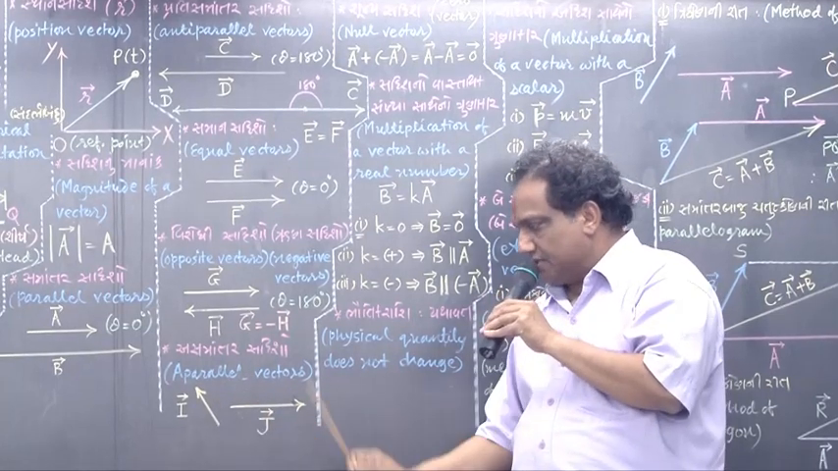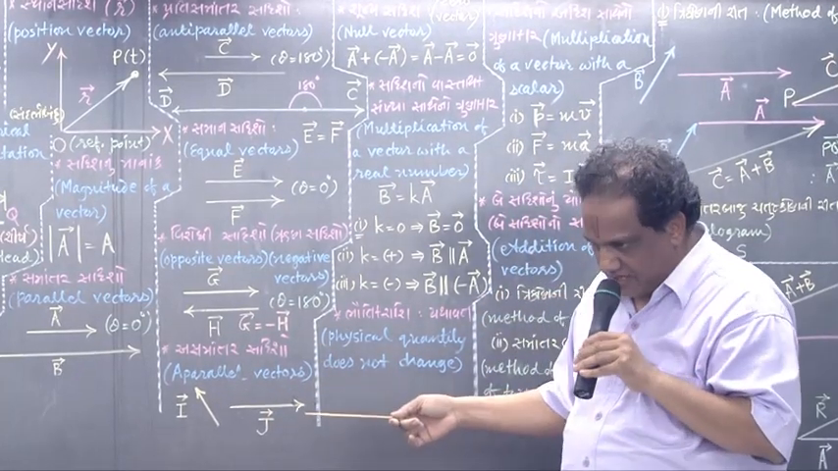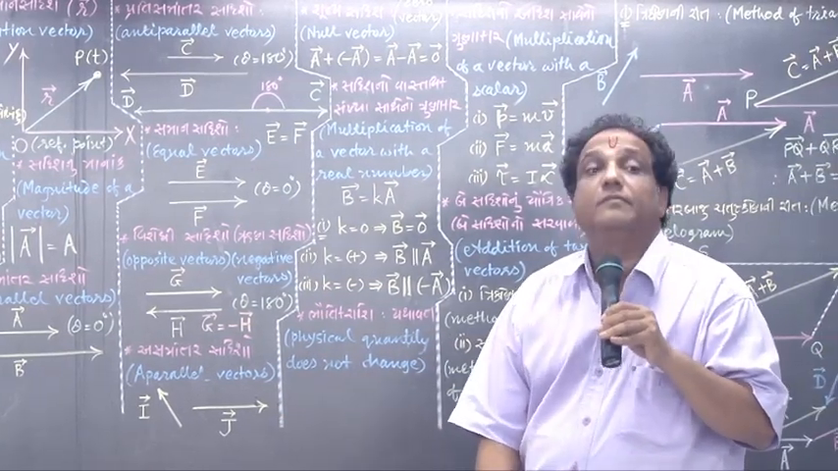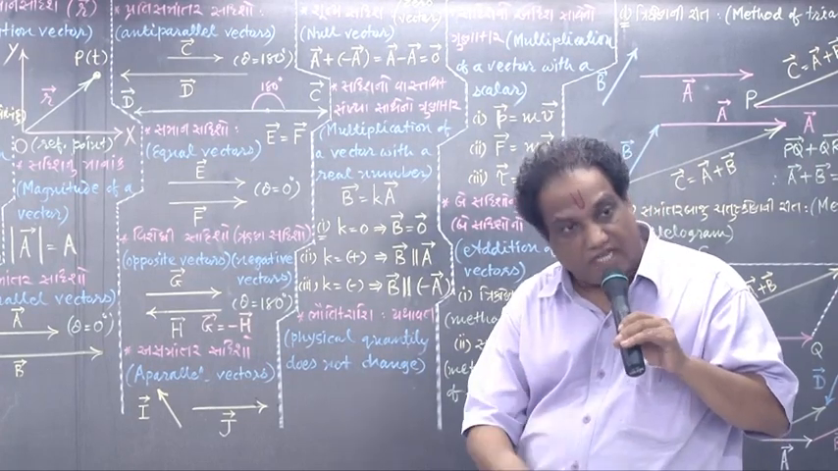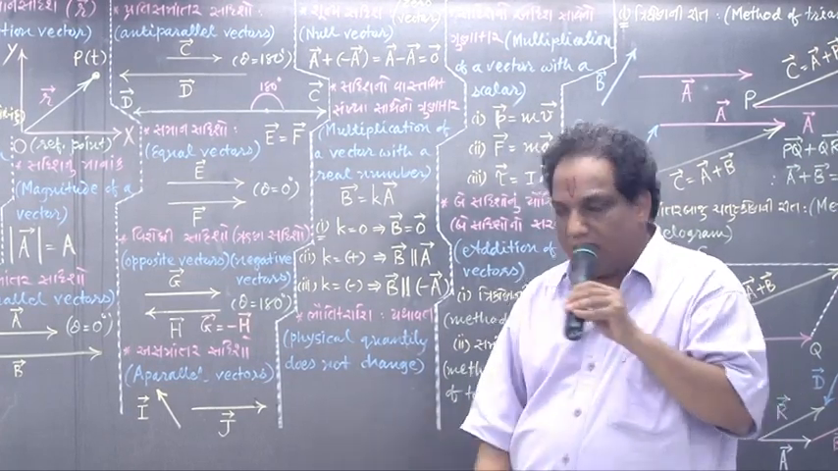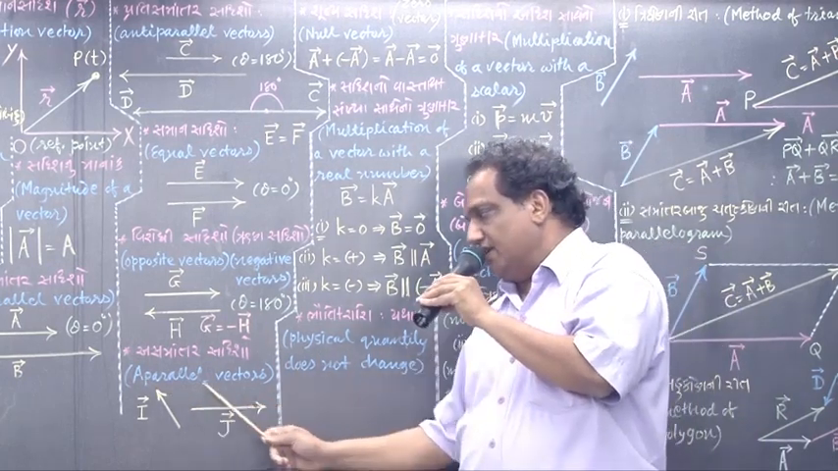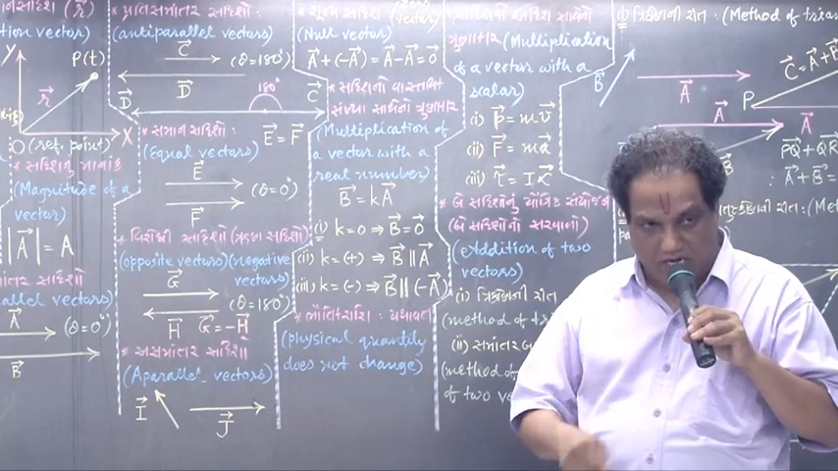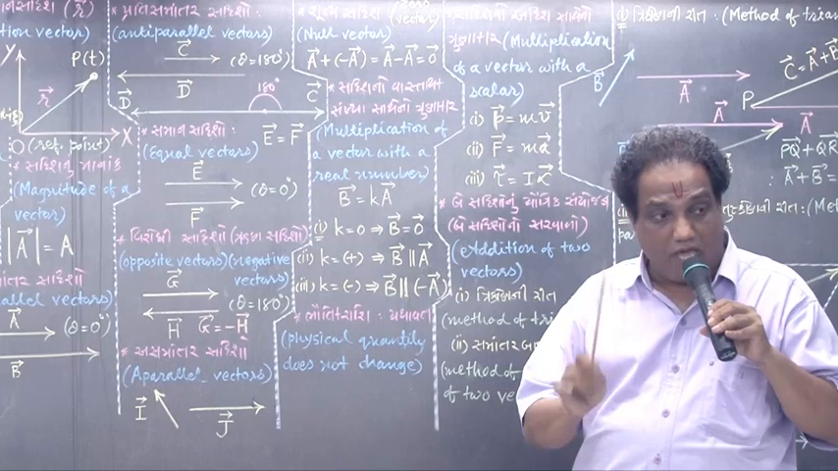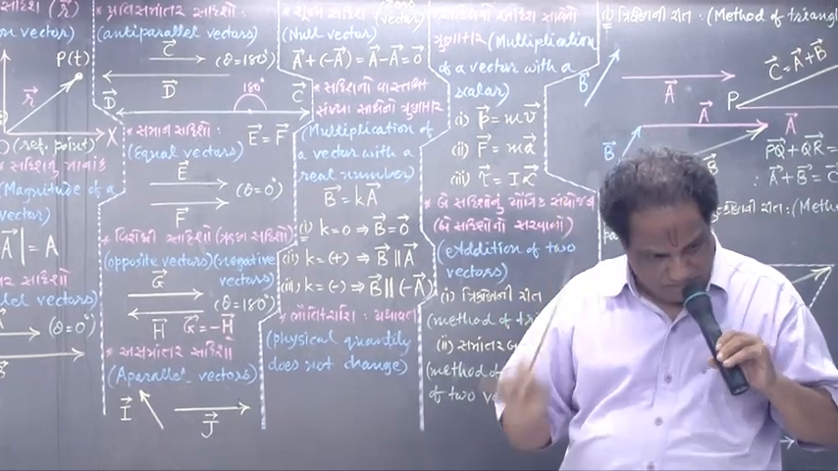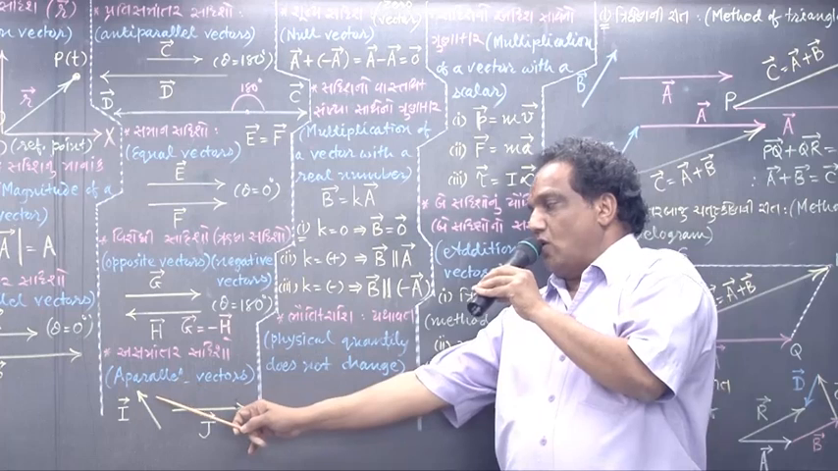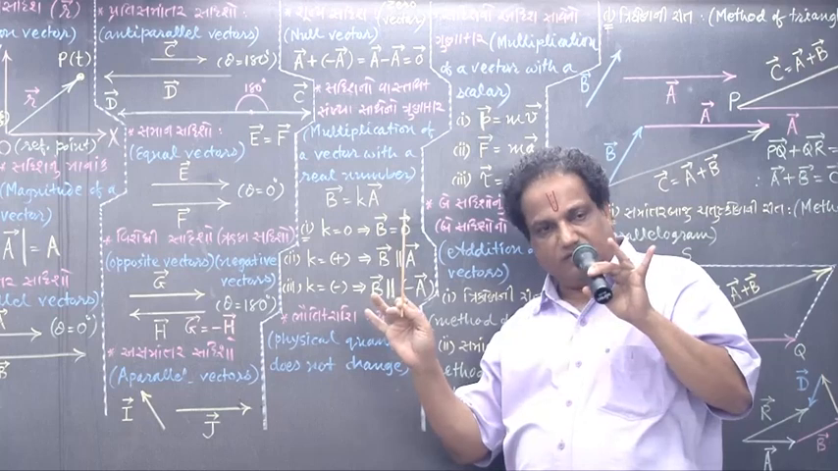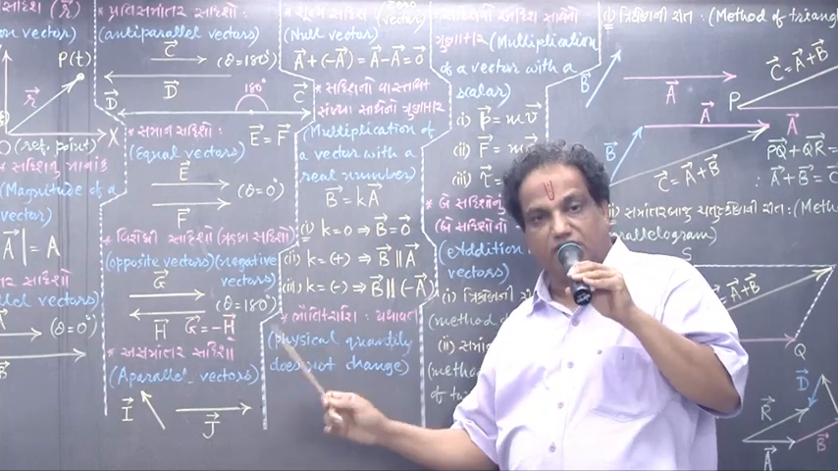What do you mean by a-parallel vectors? They are neither in the same direction nor in opposite directions. Such vectors which are neither parallel nor anti-parallel are called a-parallel vectors. You should not pass any comment regarding their magnitudes. Their magnitudes may be equal, may not be equal. We are less concerned with the magnitudes, we are concerned with the direction right now.